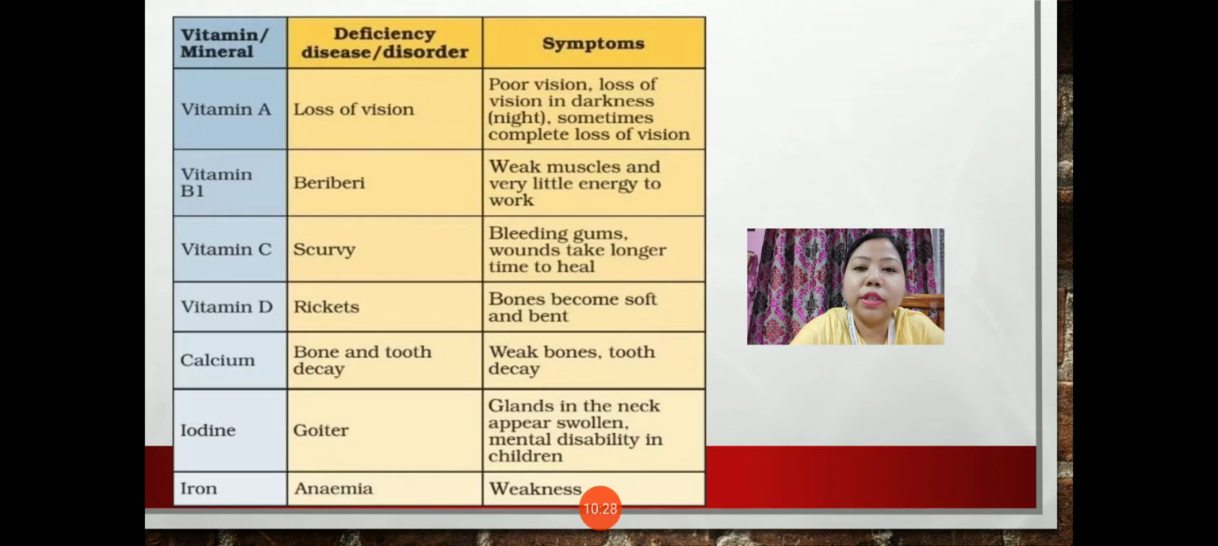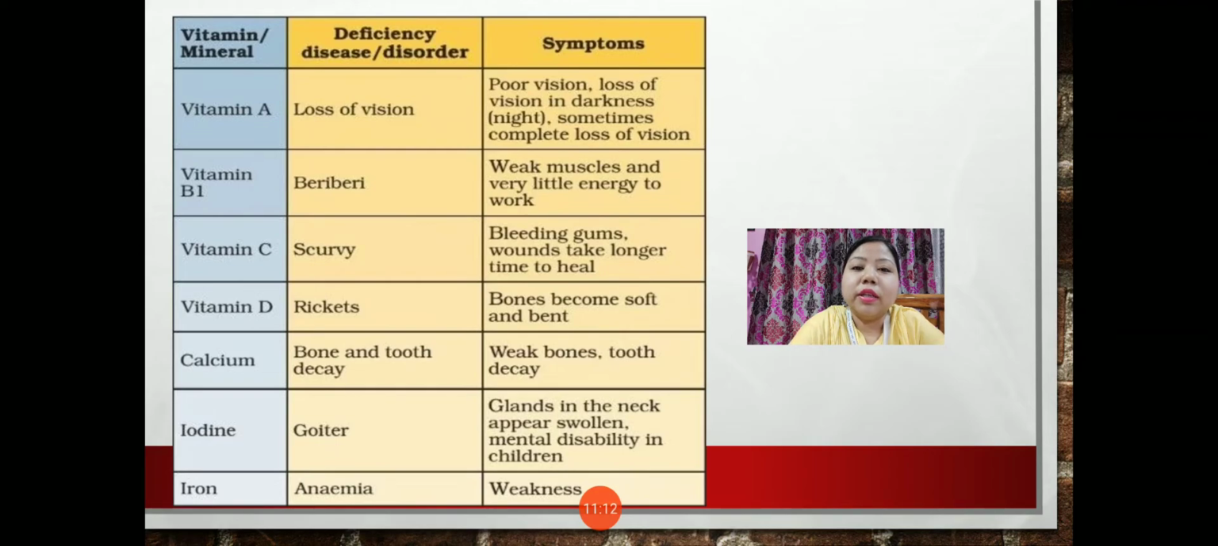So due to lack of vitamin A, loss of vision can take place, and the symptoms are poor vision, loss of vision in darkness, that means usually we call it night blindness, and sometimes complete vision loss can also happen. Due to lack of vitamin B1, another deficiency disease called beriberi can be seen, and in this type of disease the muscles become weak and there is very little energy to work. Then in the deficiency of vitamin C, another disease can be seen, that is called scurvy, and the symptoms are bleeding gums, and wounds take longer time to heal.